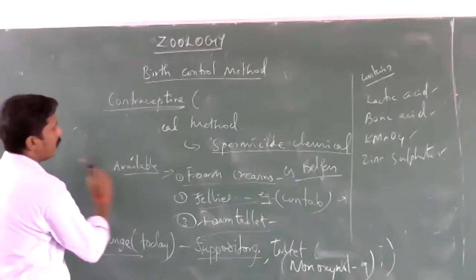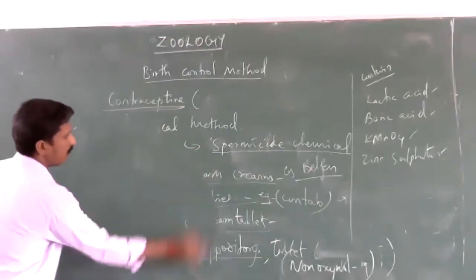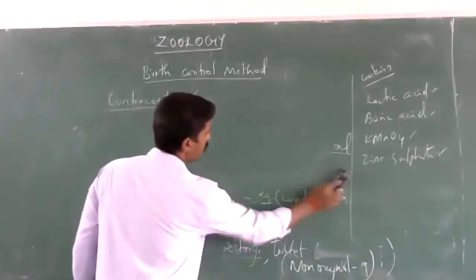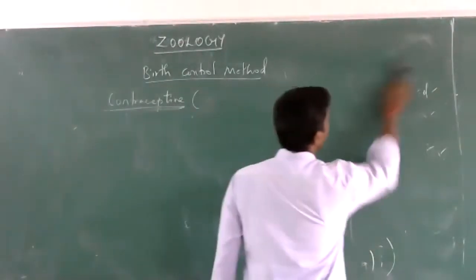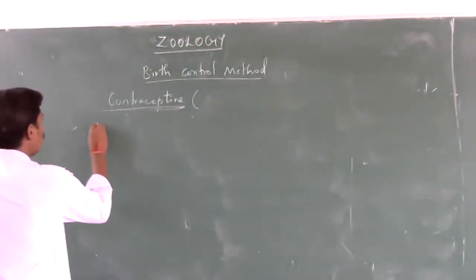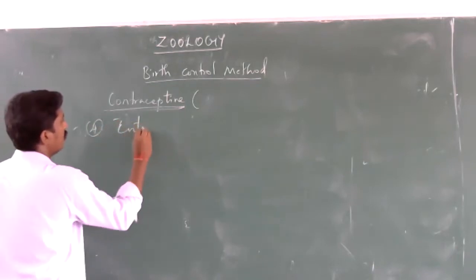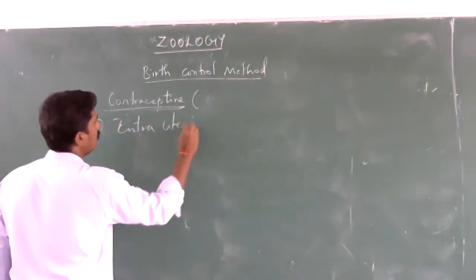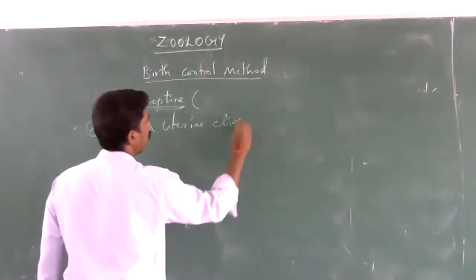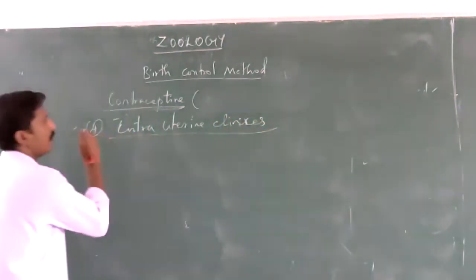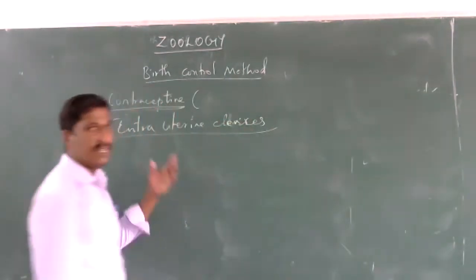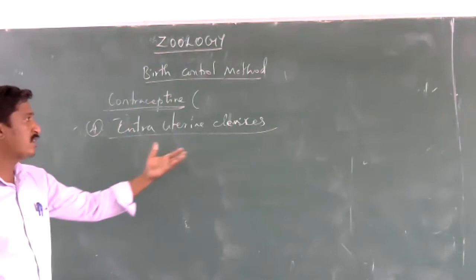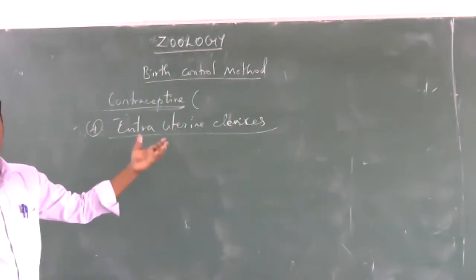Next, we are going to see intrauterine devices, shortly called IUD, the fourth one. These devices are fixed into the female uterus.